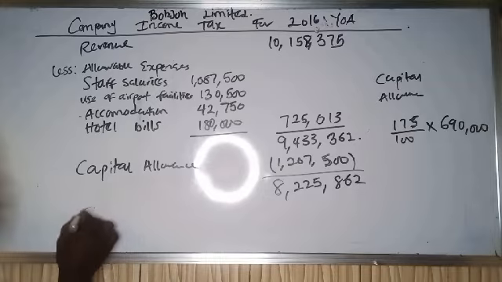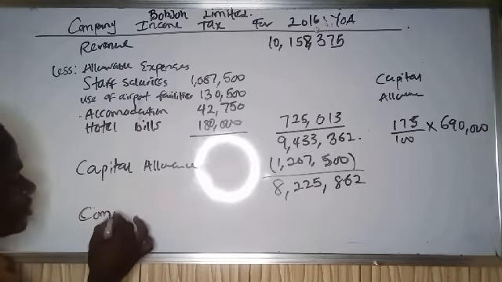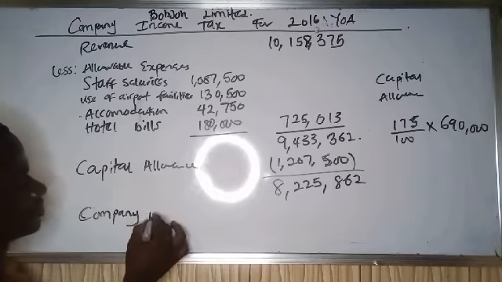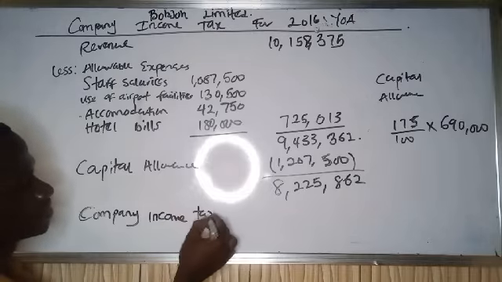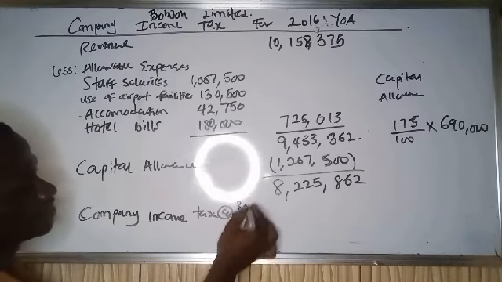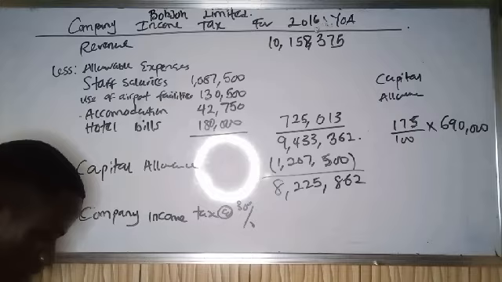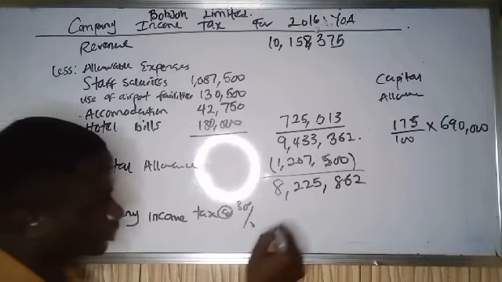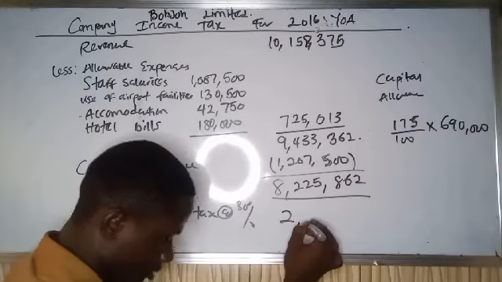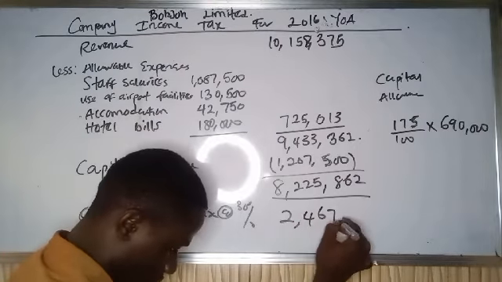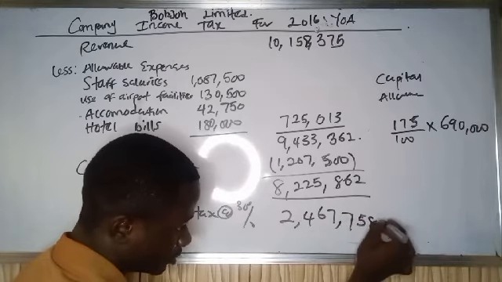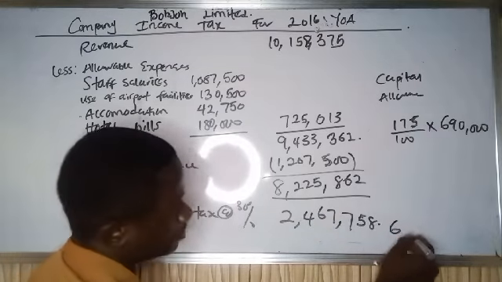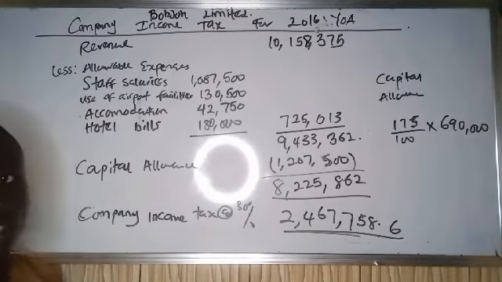So company income tax is 30% of our income. That's 30% of 8 million whatever, and that will give us 2,467,758.60. So we charge company income tax at 30%.